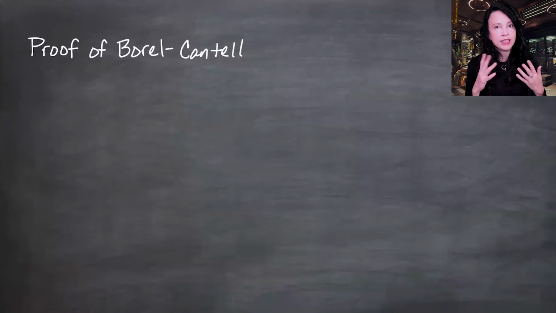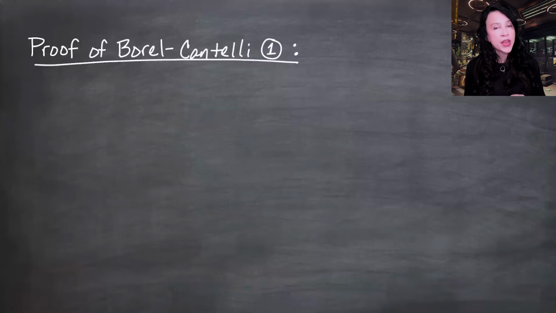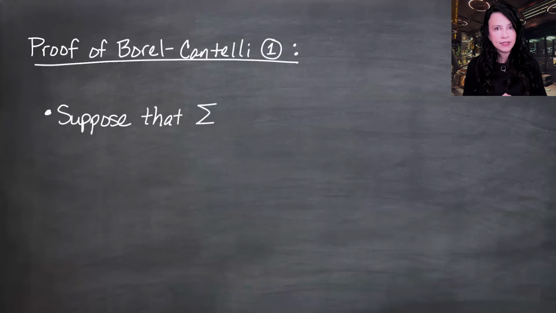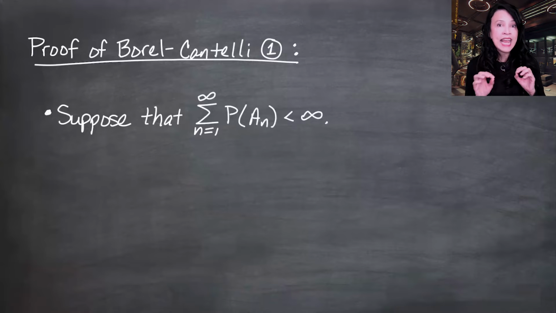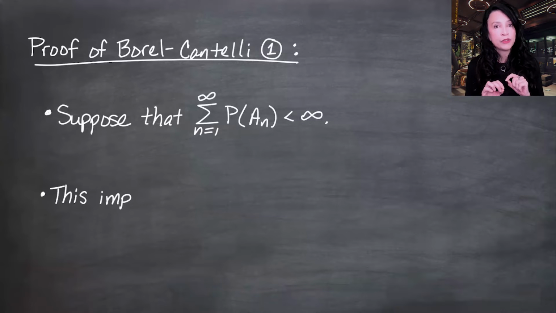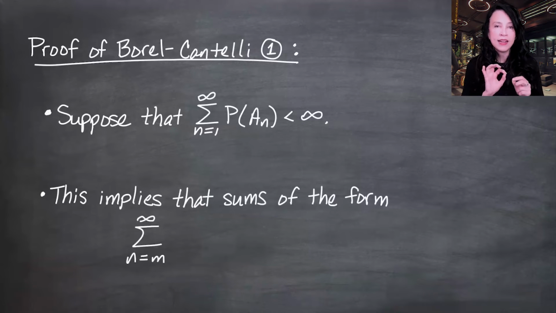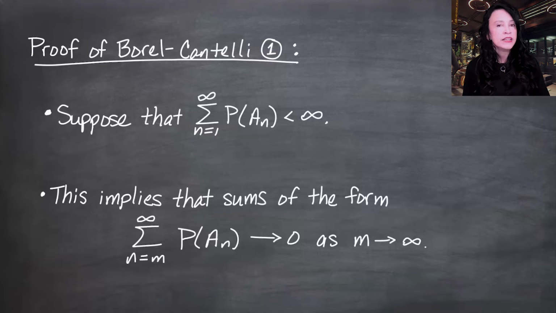Suppose that we have these events A_1, A_2, A_3 on up, and the sum of the probabilities is finite. This implies that tail sums, so if I sum as n goes from m to infinity, and I let m get larger and larger, these tail sums have to be shrinking to 0. Otherwise, the original infinite sequence couldn't converge. We want to show the probability of A_n infinitely often, or the lim sup of the A_n, is 0.